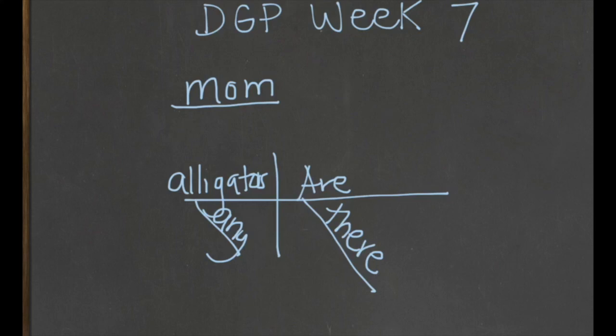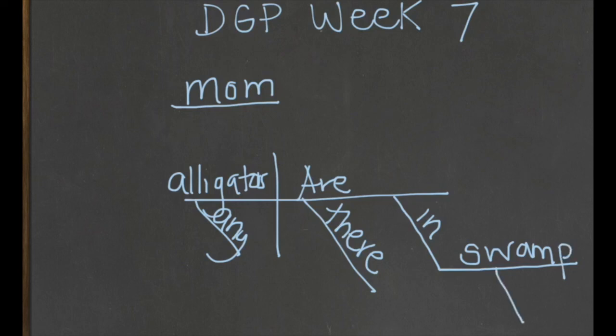And all we have left is our prepositional phrase. A prepositional phrase goes under whatever it modifies. You already wrote this answer on Tuesday because we asked if it's are in the swamp or alligators in the swamp. You said it was are in the swamp, which means it modifies your verb. So you're going to put your prepositional phrase in its normal slant underneath the verb. The preposition always goes on the slanted line. The object of the preposition always goes on the straight line. And then any describing words are going to go on the modifying line underneath. That's going to be the word that, because that describes the swamp.